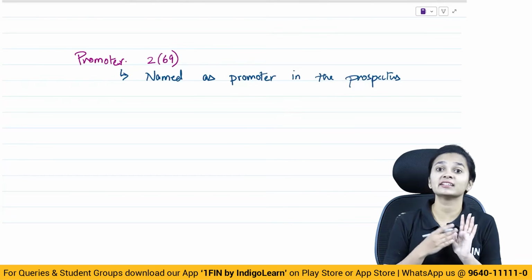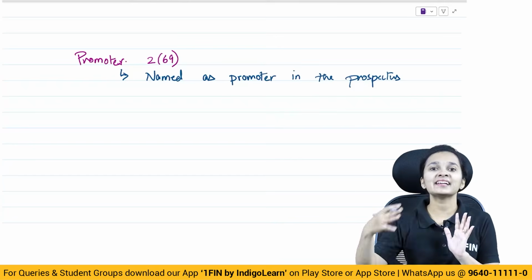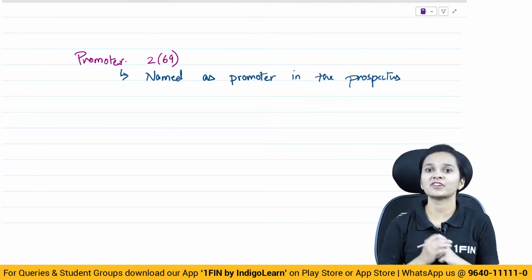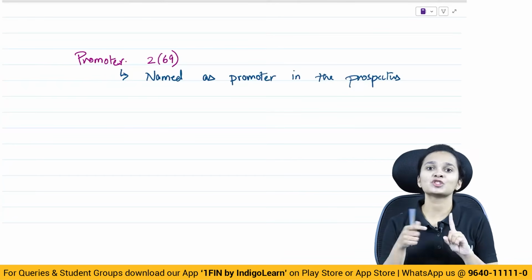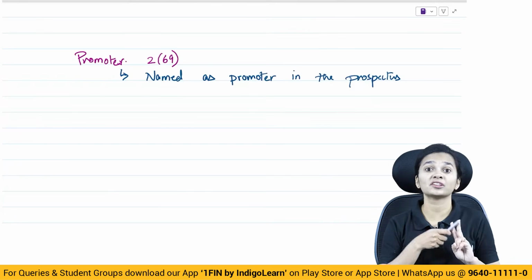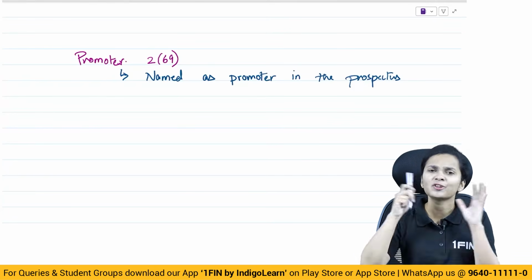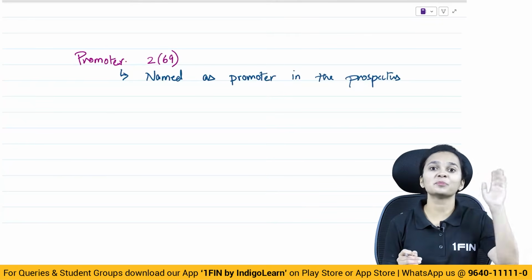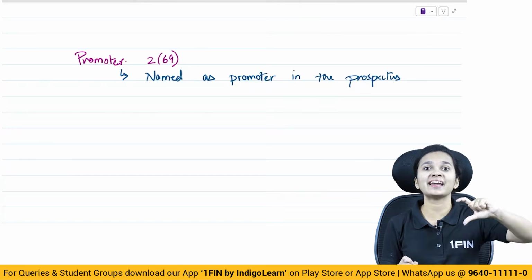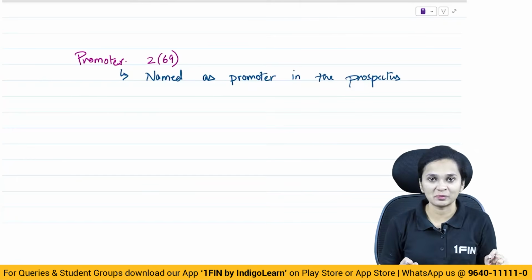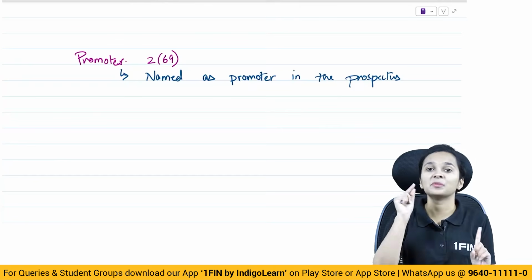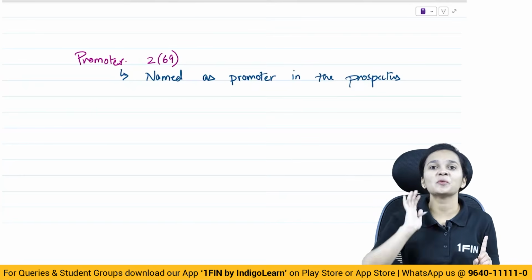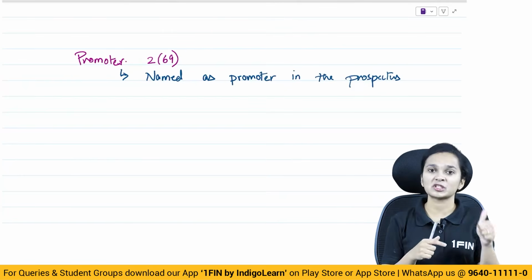It will also contain the details of the people who are behind the incorporation of the company. Why is that information required? See, if you want to invest in any company, what do you check? You check what is the business of the company, you will check who are the people who are running the company and all of those details. So similarly, in the prospectus, we have to give the name of the promoter as to who is the person behind the incorporation of the company. So who is a promoter? 1, a person who is named as a promoter, whose name is written as a promoter in the prospectus of the company. So that is 1.